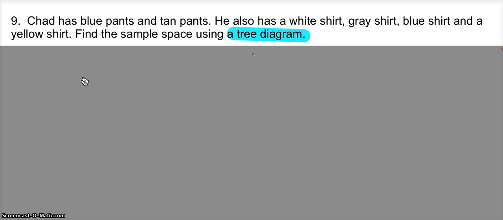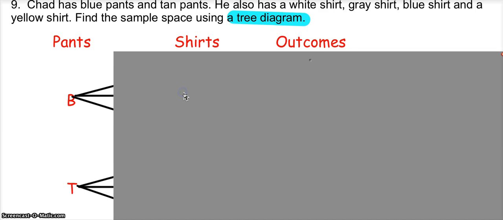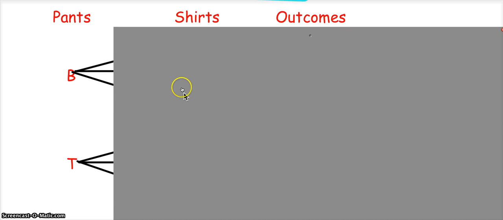First, you need to think about the stages. What does he have to pick from? He can pick shirts and he can pick pants. Those need to be your 2 stages. Then we're going to finally come up with the outcomes at the end, and all of those outcomes together makes the sample space. So as far as pants go, he's got blue and tan.